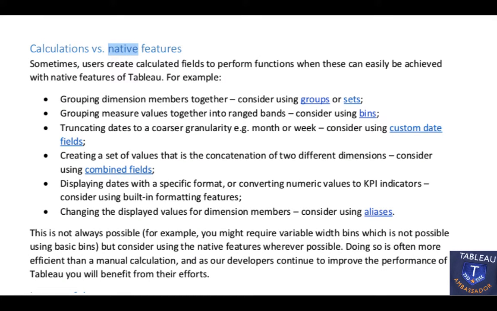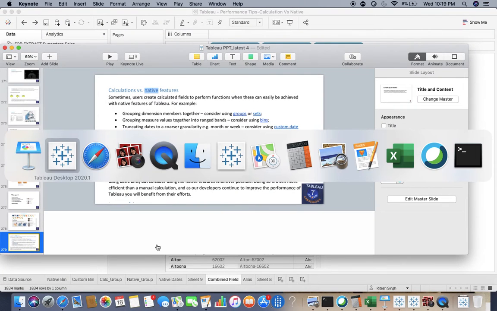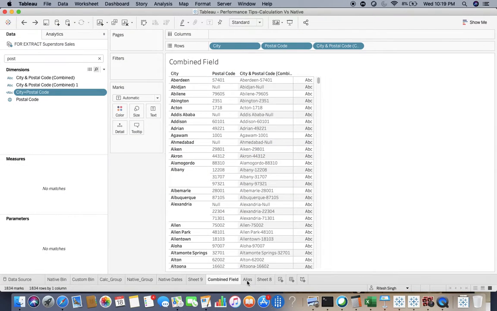Last but not the least, fourth, okay, that one's third, combined field. The last one, changing the displayed values for dimension members. Remember, the displaying dates I've already covered. Changing the displayed values for dimension. Sometimes we need to display something else for a city or a customer name, and we again go and write a calculation for the same. Again, we need not do that.